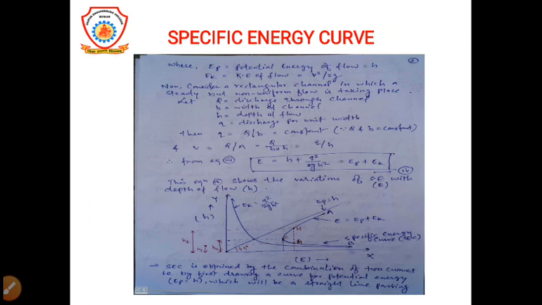Now if we calculate through the equation, then E will be h plus q square upon 2g h square. Here h stands for potential energy, that is EP, and v square, that is q square upon 2g h square, will be EK, that is the kinetic energy of flow.